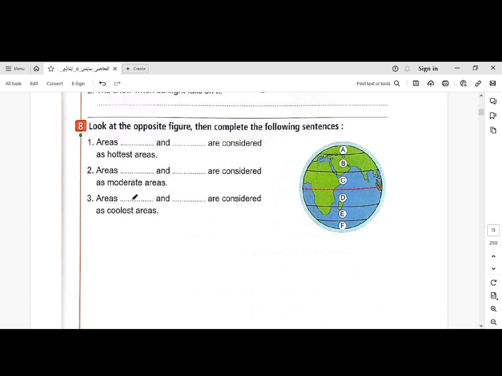Look at the opposite figure, then complete the following sentences. Areas D and C are considered the hottest areas. Areas B and E are considered moderate areas. Areas A and F are considered the coolest areas.